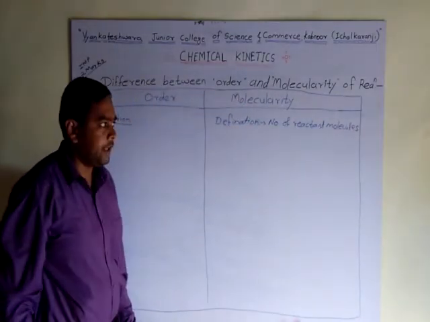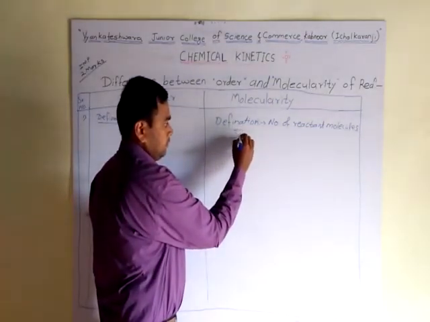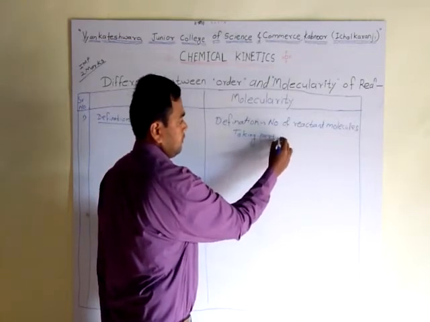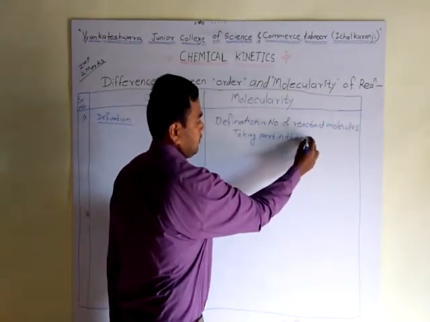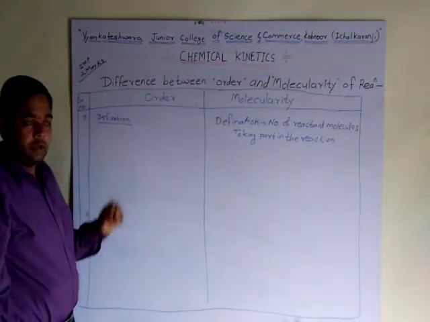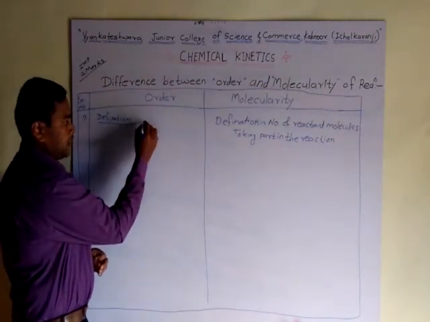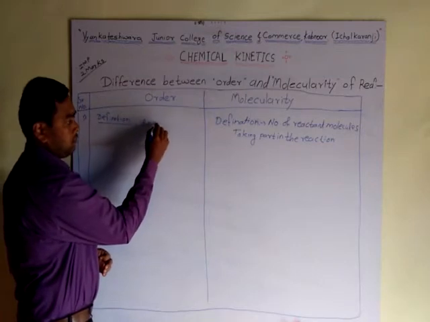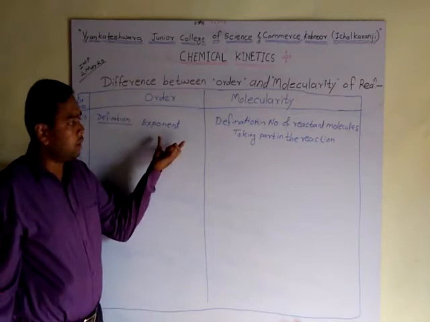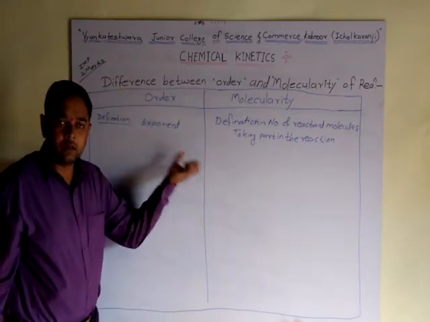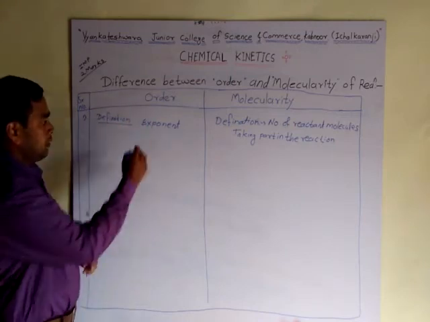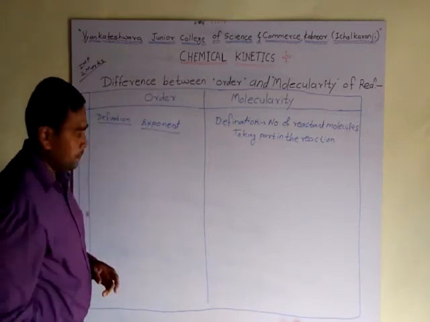In the order definition, it is the sum of the exponents of the reactant concentration terms in the rate law. These are called the order of the reaction.